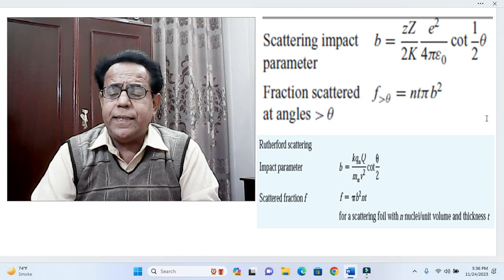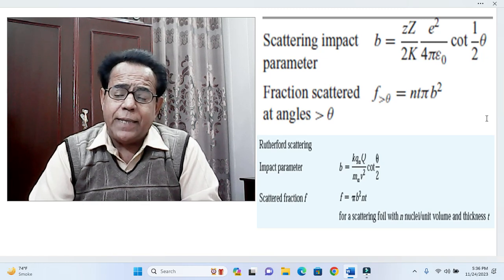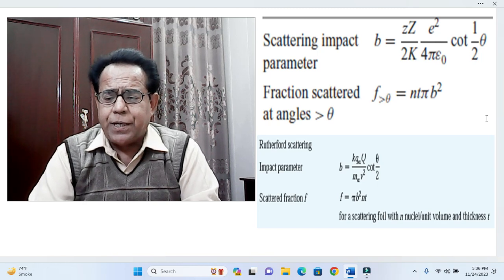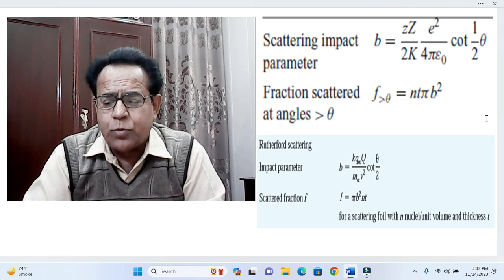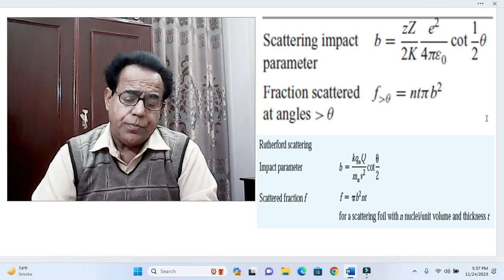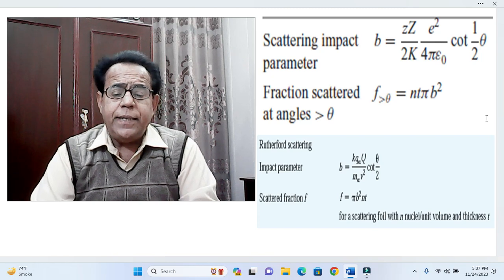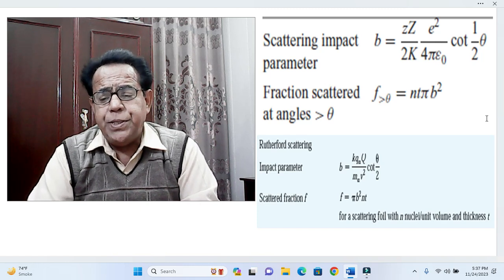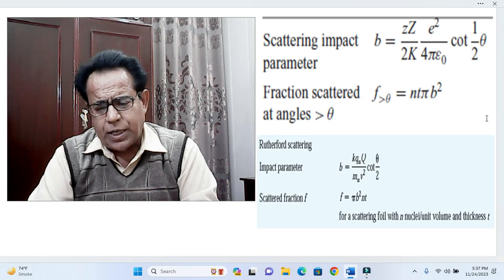Here b is exactly the same which is shown above as being equal to small z capital Z over 2K into E square over 4 pi epsilon naught into cot theta by 2. So it means while determining the fraction we will put the value of b from the first expression into the second expression.